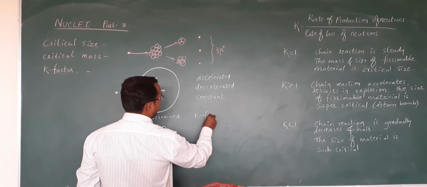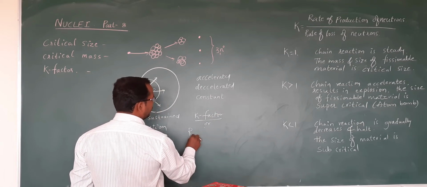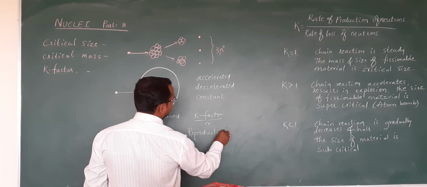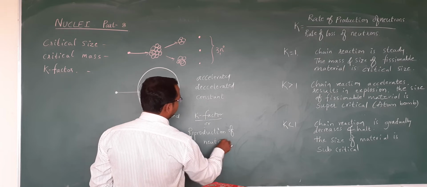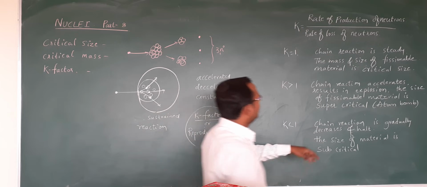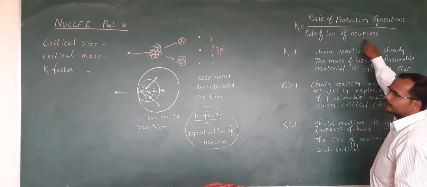This is understood by one factor known as the K factor, or the reproduction factor of neutrons. How do you define this concept, the K factor? It is defined as the ratio of the rate of production of neutrons to the rate of loss of neutrons.